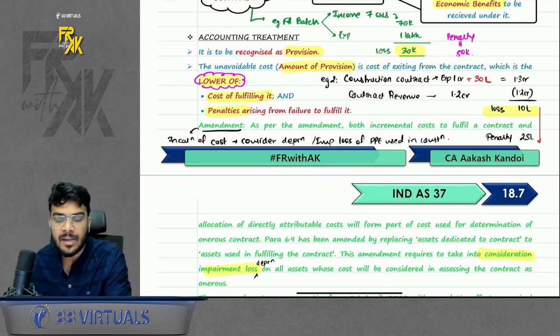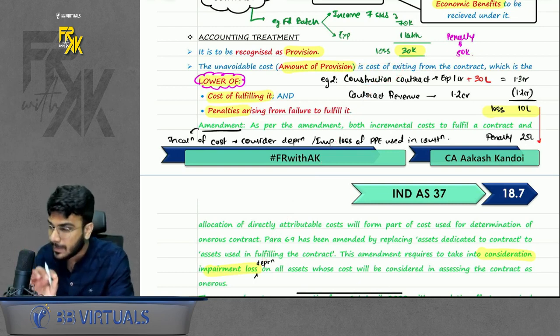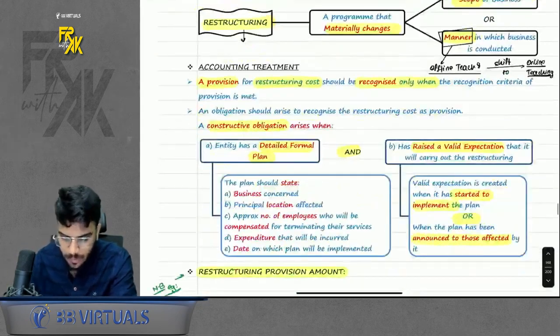If any PPE was used, let's say in construction we used bulldozers and everything, so the depreciation of the bulldozer and impairment loss or disposal will also be considered here. Do remember. Next point is restructuring.